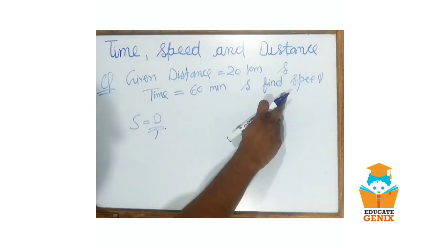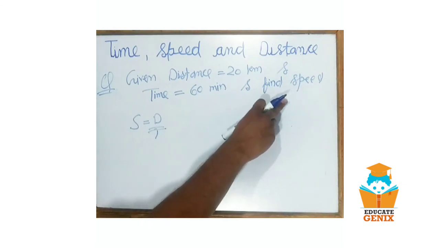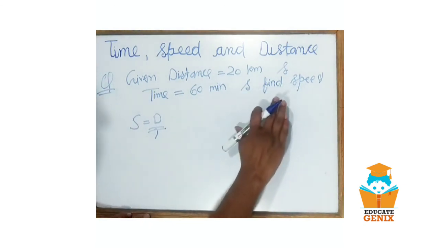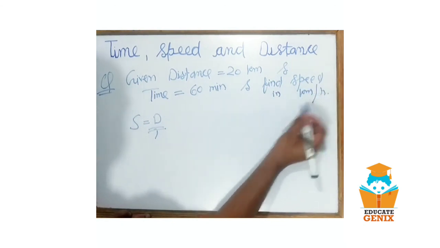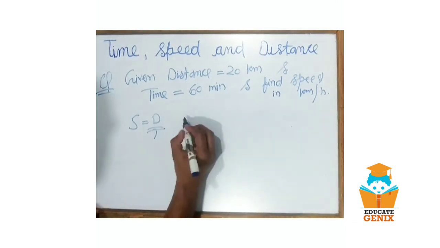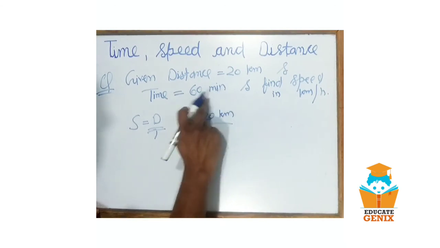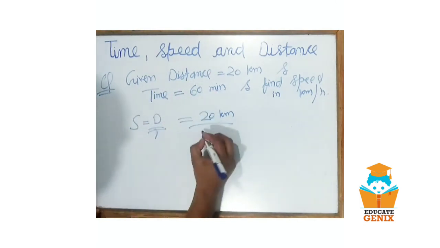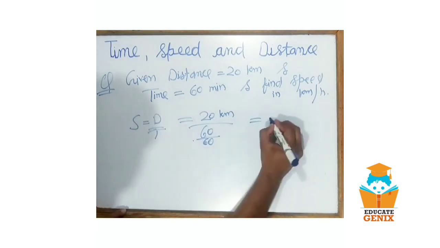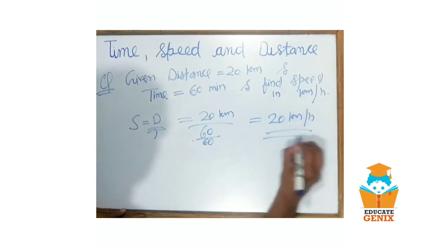We have to find speed in meter per second or kilometer per hour. Sorry, it's already given in the question: find speed in kilometer per hour. For finding speed in kilometer per hour, as distance is already given in kilometer, we do not have to change this, and time is 60 minutes. For converting minutes into hours, we have to divide the 60 minutes by 60. 60 divided by 60, so this is going to be 20 kilometer per hour. I hope you get this.